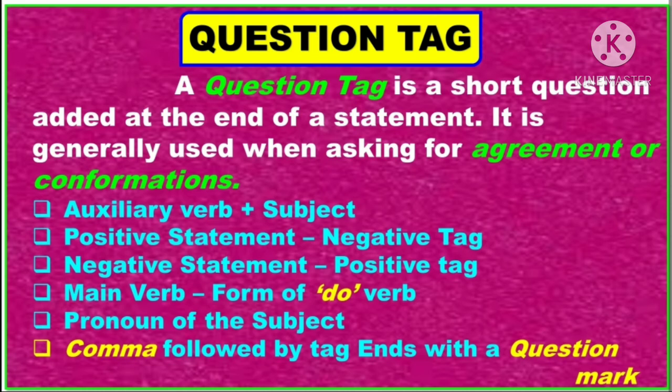If the sentence contains a main verb, then the question tag uses an appropriate form of the do verb. An appropriate pronoun for the subject is added to the verb to form the tag. The sentence ends with a comma followed by a tag which ends with a question mark.